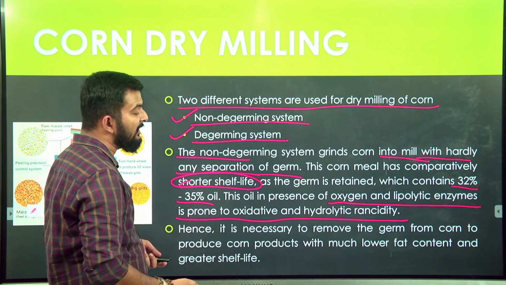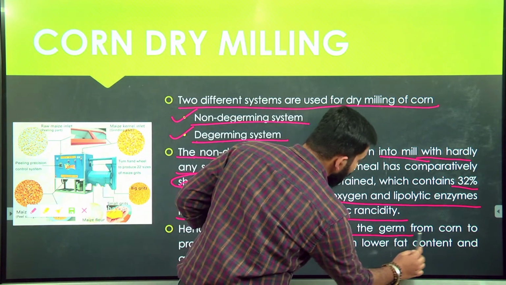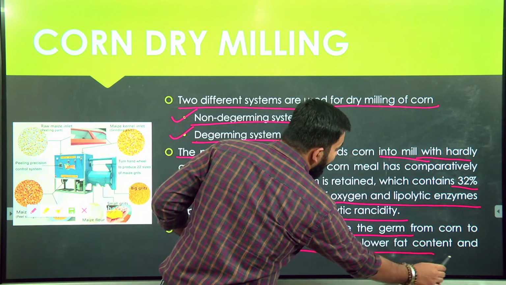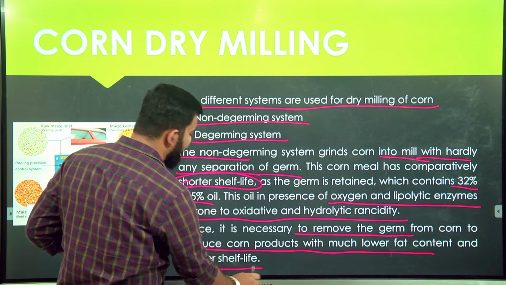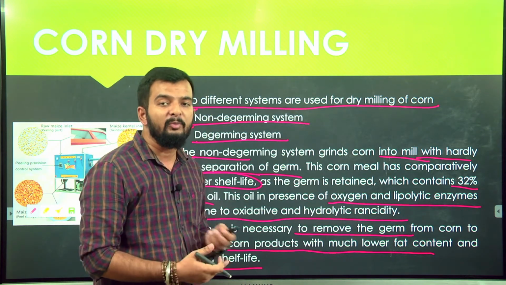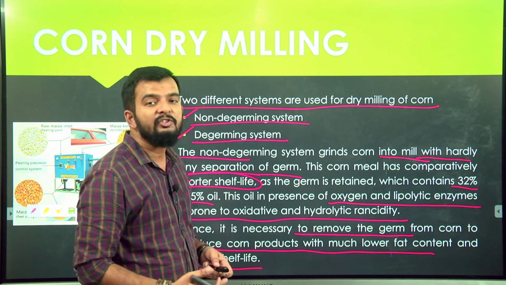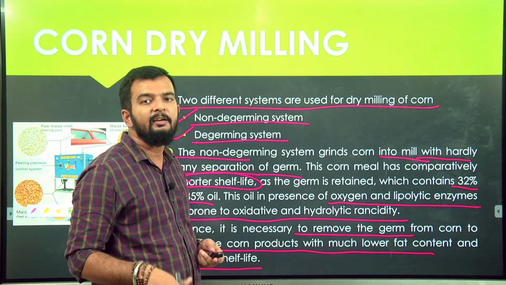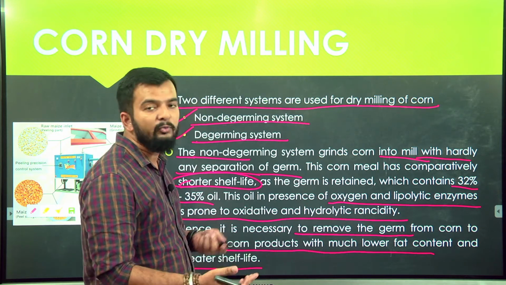Hence, it is necessary to remove the germ from corn to produce corn products with much lower fat content and greater shelf life. So this is a disadvantage when you do not remove the germ, and when you remove the germ, your product will have a higher shelf life and lesser fat content. It will be of improved quality.